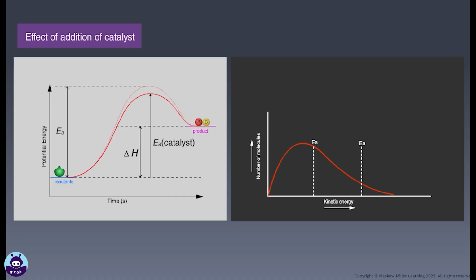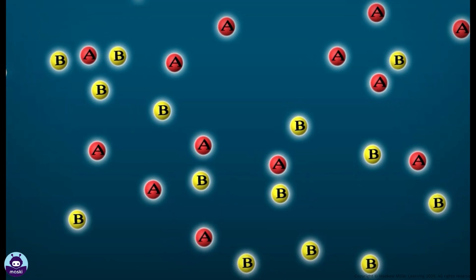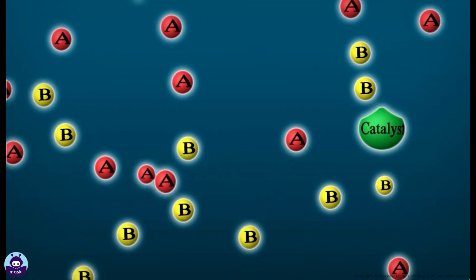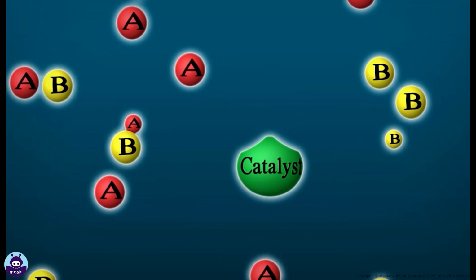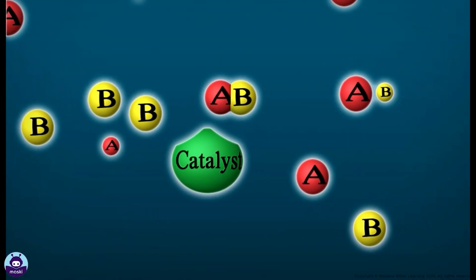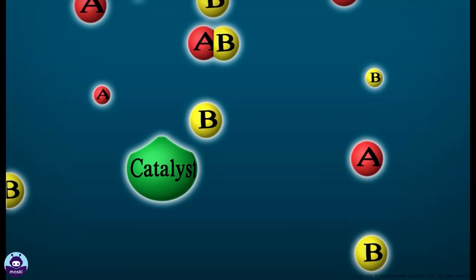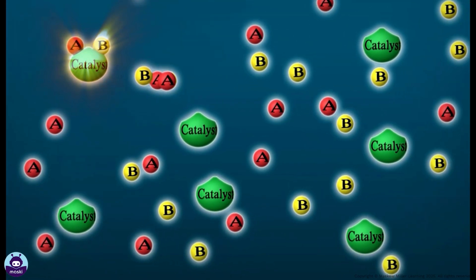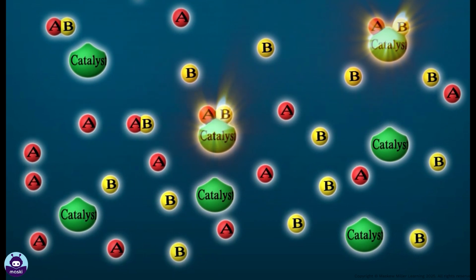A catalyst performs this without getting consumed in the chemical reaction. A small amount of catalyst can catalyze a large number of reactions at the molecular level without getting used up. A catalyst cannot make a reaction that is not feasible happen. It only speeds up the reaction. A catalyst also doesn't affect the amount of product formed.